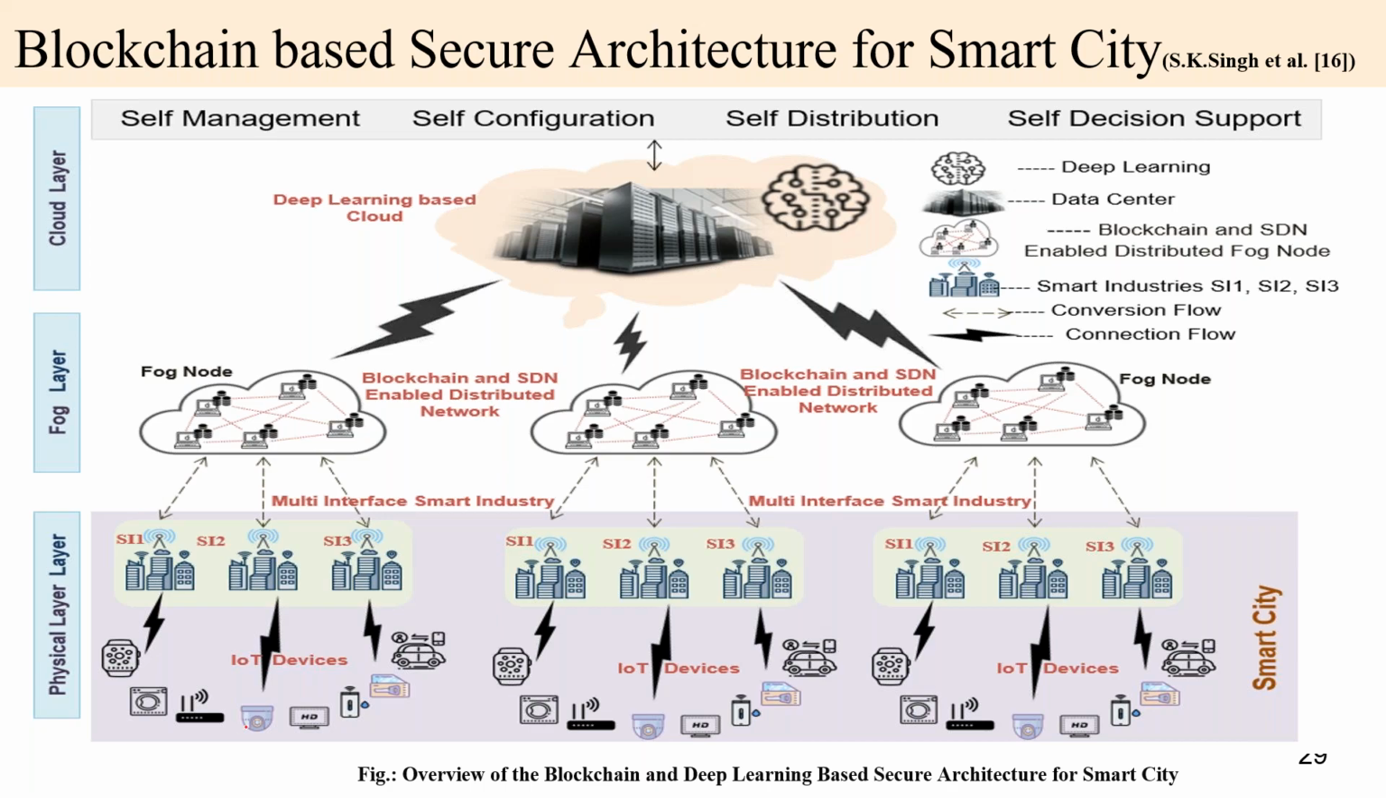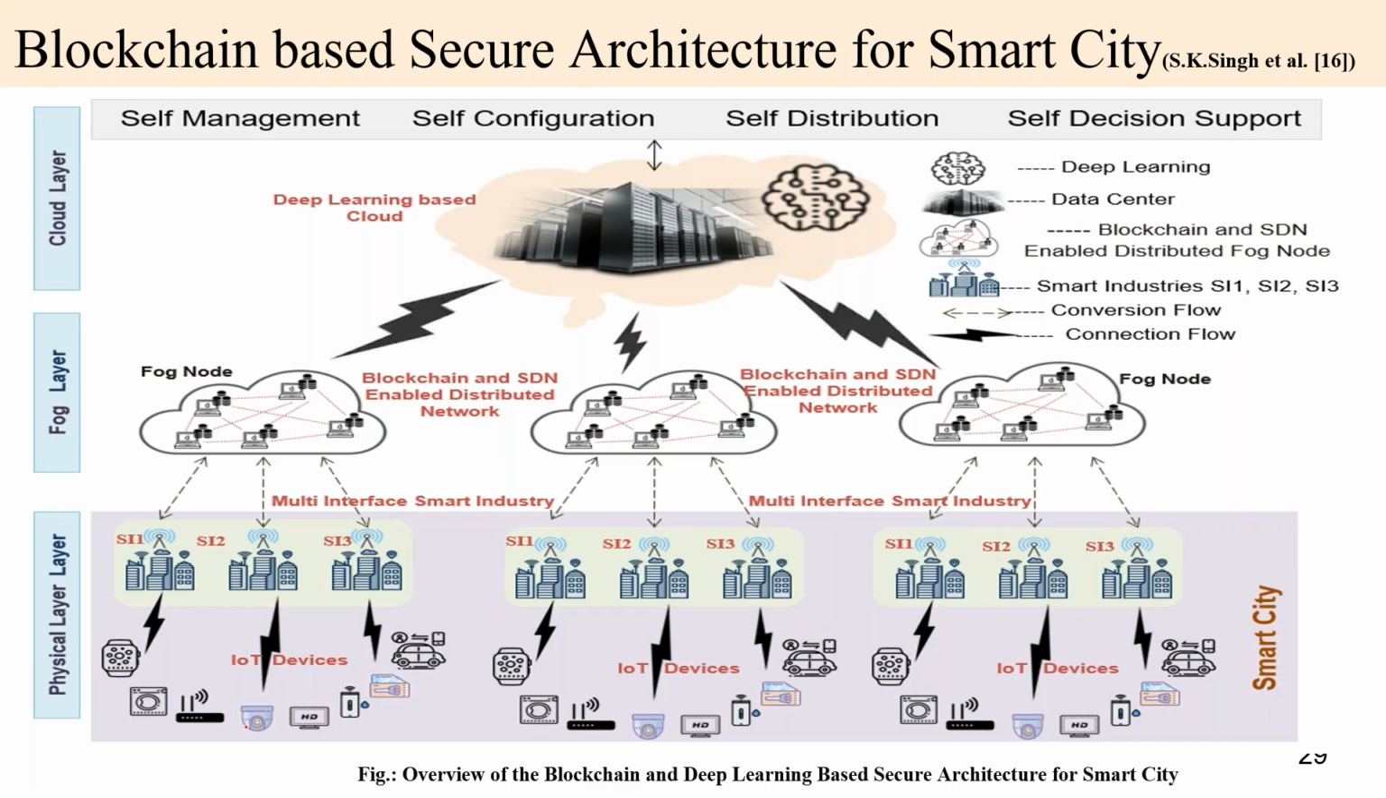According to your questions, you check my architecture, all architecture. I use the blockchain concept in the fog layer. I did not use a blockchain concept in the cloud layer, because in the cloud layer the deep learning concept is used, but the cloud is distributed across the different types of fog layer, fog nodes, and in the fog node I use the concept of blockchain.